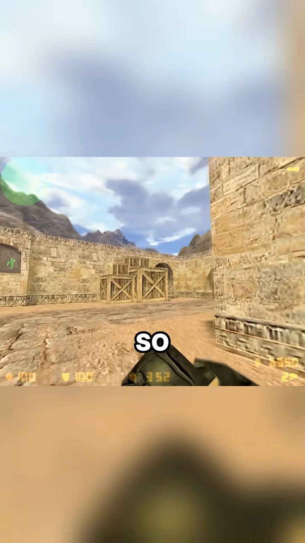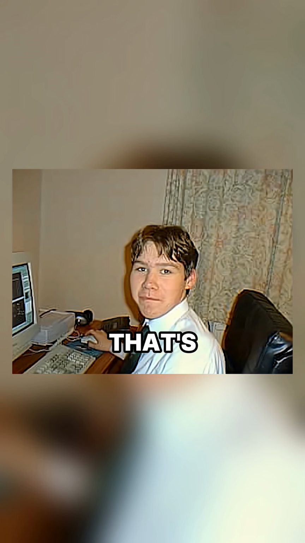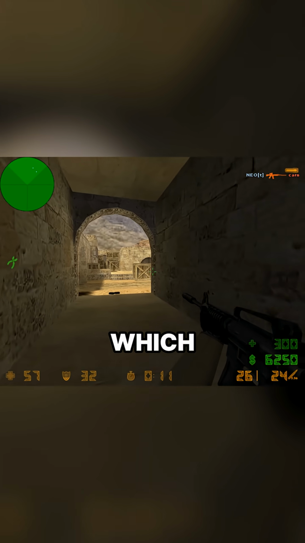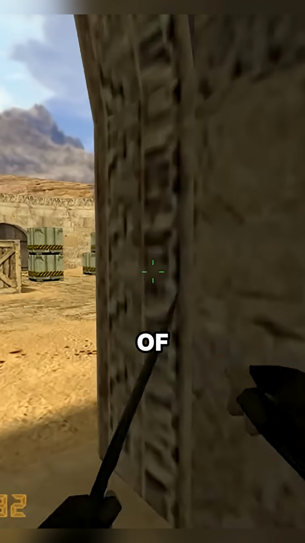The community liked it so much that they asked for a second version, and that's how, at just 16 years old, David Johnston created the most famous Counter-Strike map of all time, Dust 2, which completely focused on bomb planting instead of hostages. And for those who are curious, this is what he looks like today.